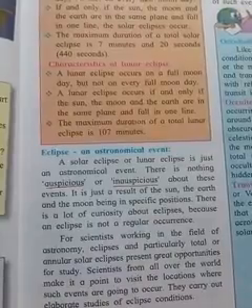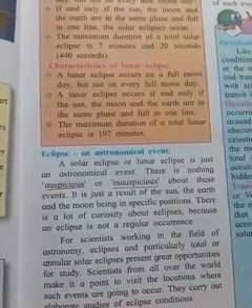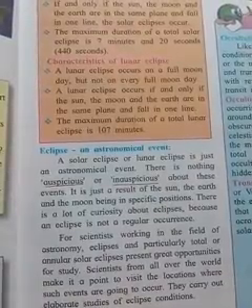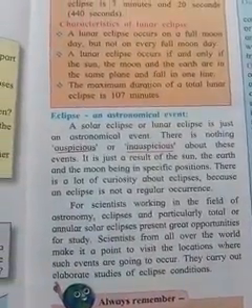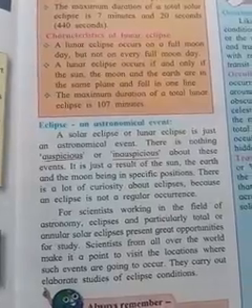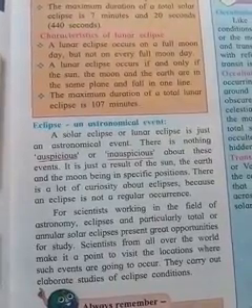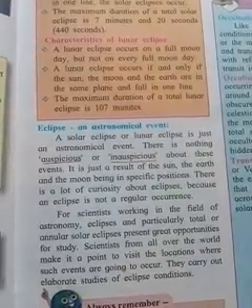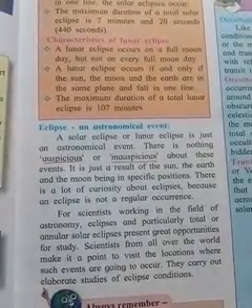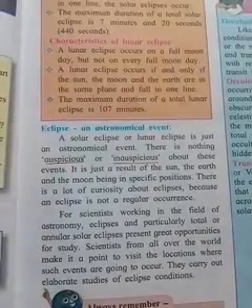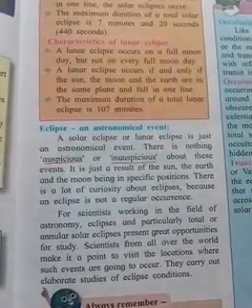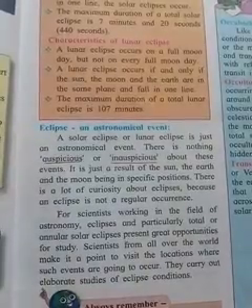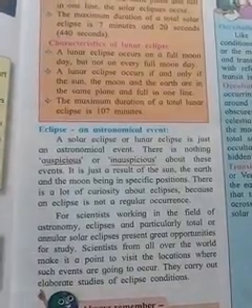There is a lot of curiosity about the eclipse because an eclipse is not a regular occurrence for scientists working in the field of astronomy. Partial, total or annular solar eclipses present a great opportunity for study. Scientists from all over the world make it a point to visit the location where such events are going to occur. They carry out an elaborate study of eclipse conditions.